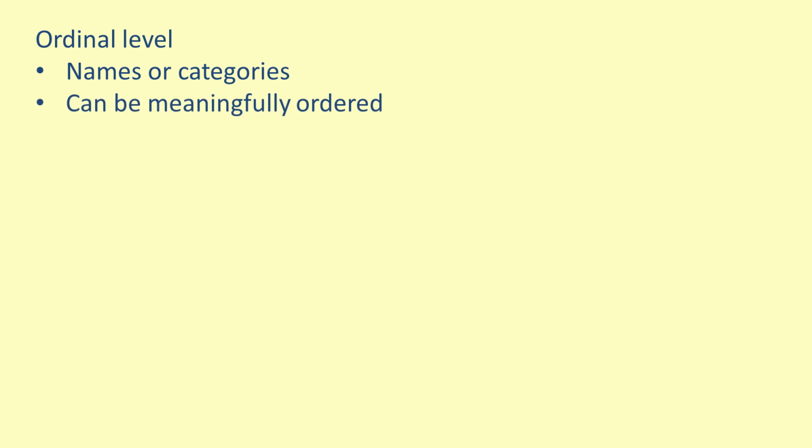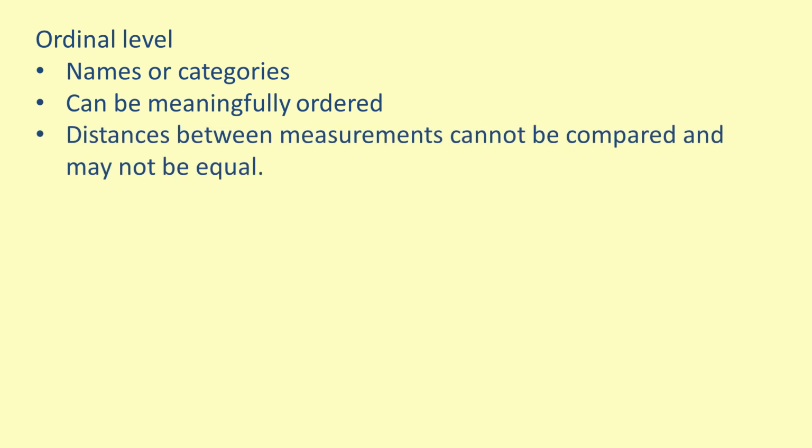Now, let's talk about the ordinal measurement level. Ordinal measurements, like nominal measurements, consist of names and categories. However, unlike nominal measurements, ordinal measurements can be meaningfully ordered. Importantly, however, distances between ordinal measurements cannot be compared, and the distances between 2 consecutive pairs of ordinal measurements cannot be assumed to be equal, even if numbers are used for the names and categories.